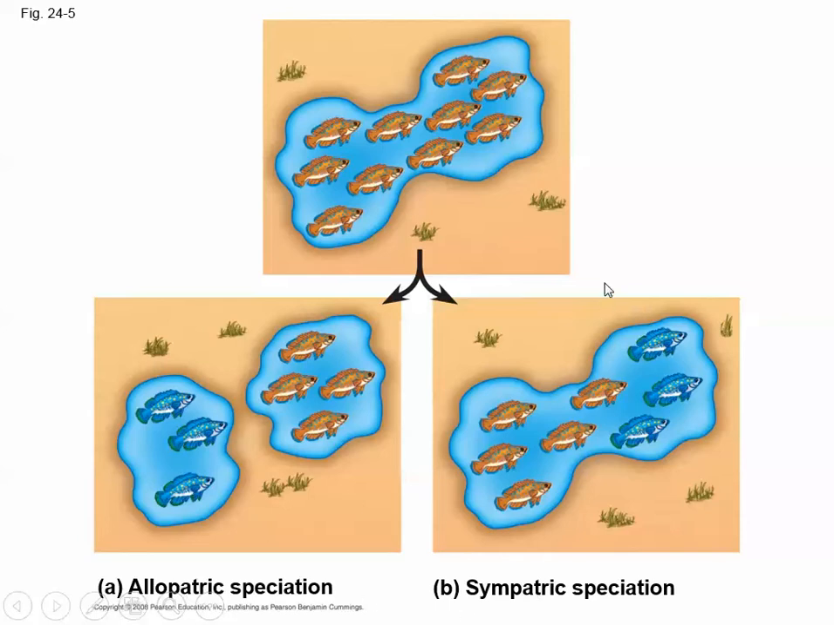So in our little make-believe story of the blue people, that would be an example of which one? Well, we still share the same area with the blue people, so that would be an example of sympatric speciation.